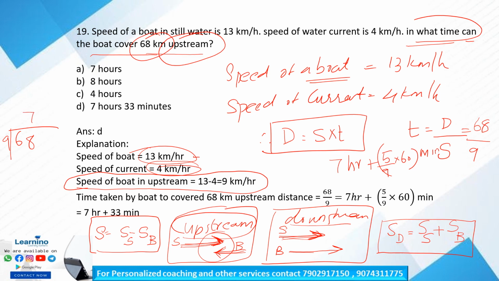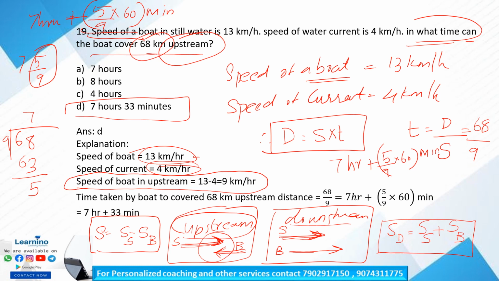7 into 9 is equal to 63, 5 remainder. So 7 5 by 9 can be written as 7 hours and 5 by 9 into 60 minutes. To convert this term into minutes, we have to multiply it by 60. So 7 hours and 5 by 9 into 60 minutes. Clear? So our answer is option D, 7 hours 33 minutes.